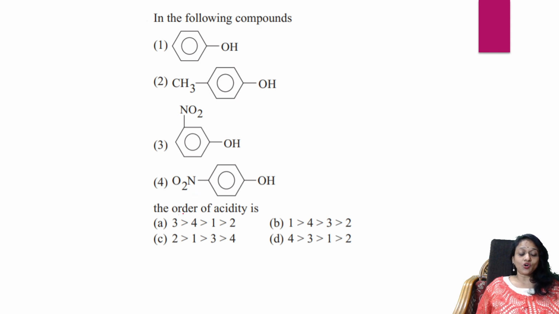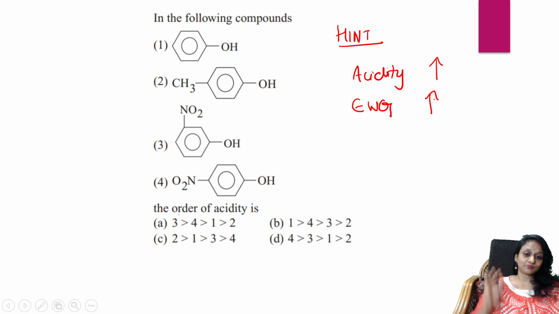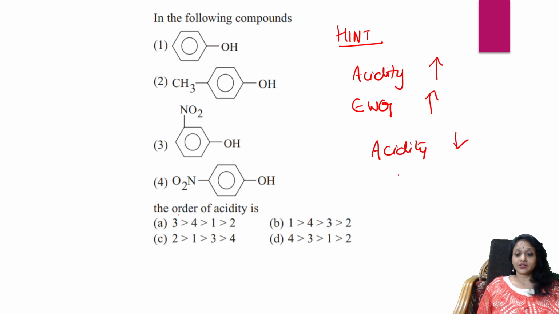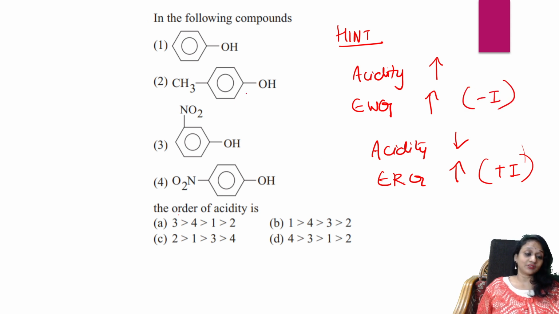Whenever an acidity question is given to you, remember the hint, students: acidity always increases when the electron withdrawing group increases. Electron withdrawing groups are, first of all, the nitro group. Acidity decreases when electron releasing groups increase. Electron releasing groups are all plus I groups, just like your alkyl group. Electron withdrawing groups are minus I groups, just like your nitro.